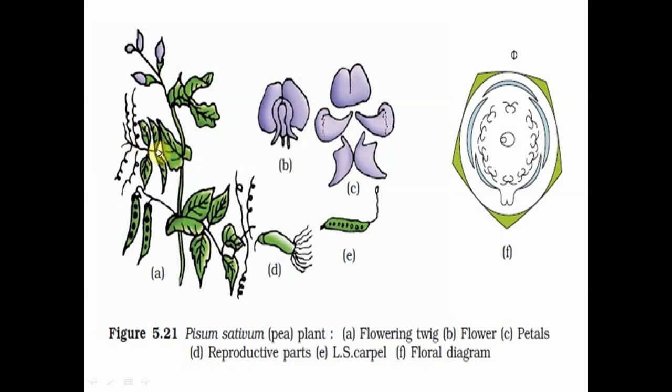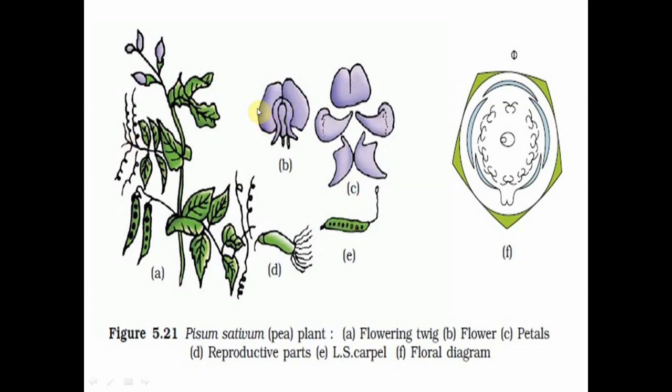And we observe the compound leaves here. These are pinnately compound leaves. But the terminal leaflets in the compound leaf are modified into tendrils, and they are useful in climbing. So these plants can climb based on the tendrils.